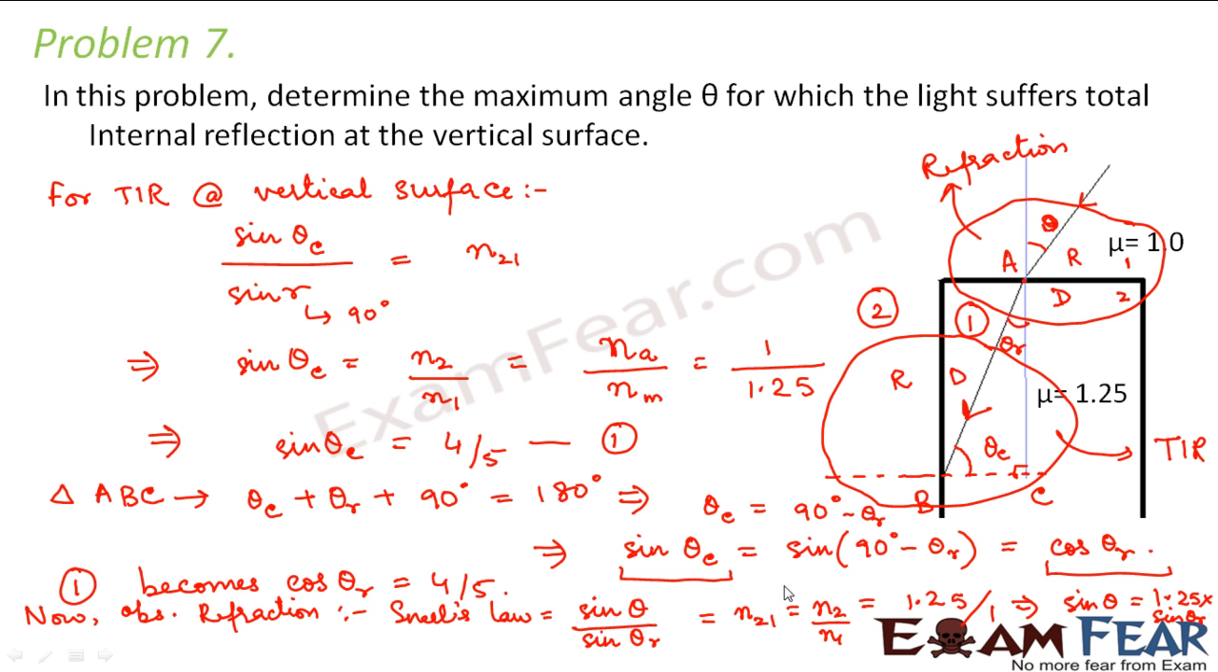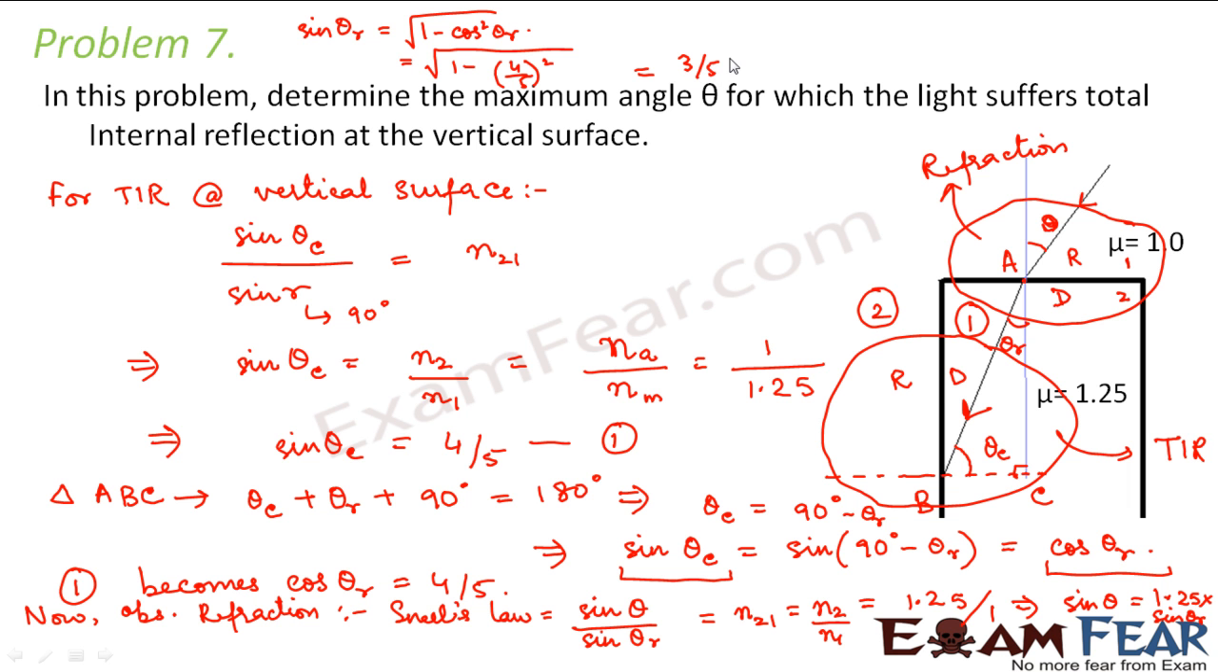Right? So what is sine theta r? We know cos theta r is equal to 4 by 5, so we can calculate sine theta r. Sine theta r would be equal to root over 1 minus cos square theta r. Why so? Because sine square theta plus cos square theta is equal to 1. So therefore sine theta r would be equal to root over 1 minus (4 by 5) whole square. So sine theta r comes out to be 3 by 5.